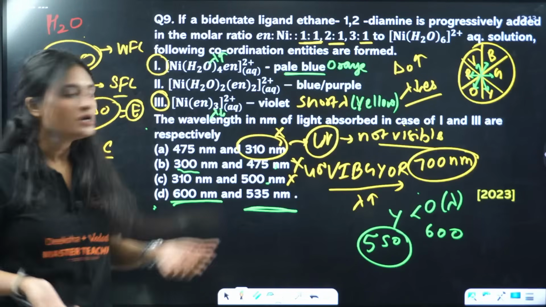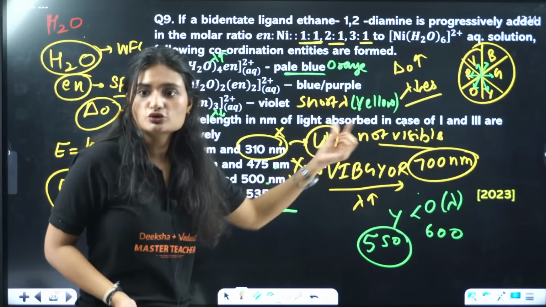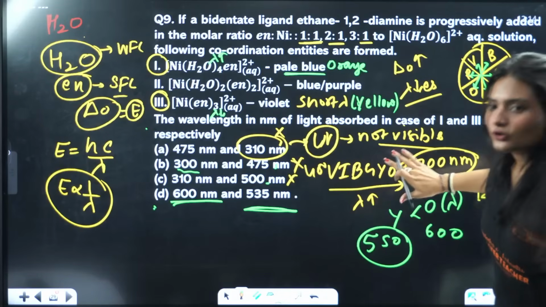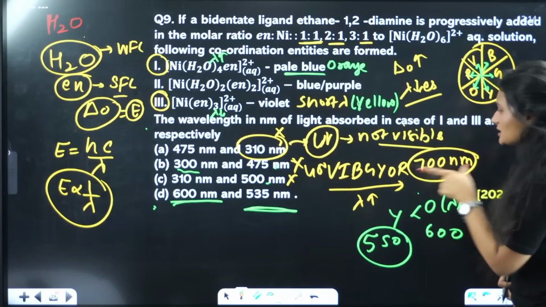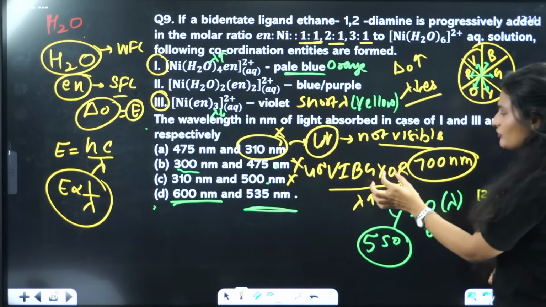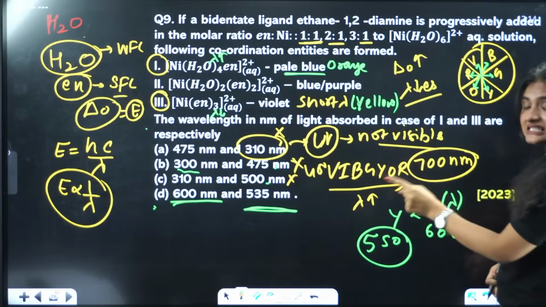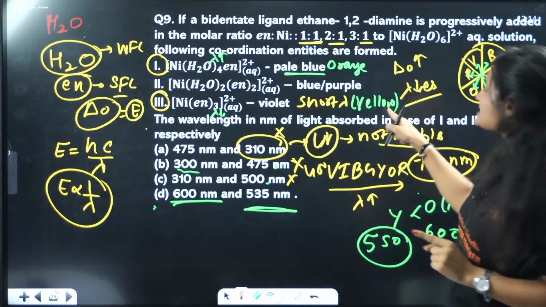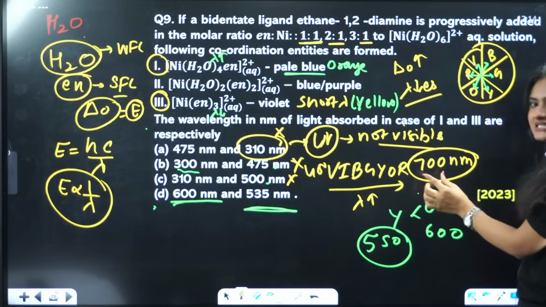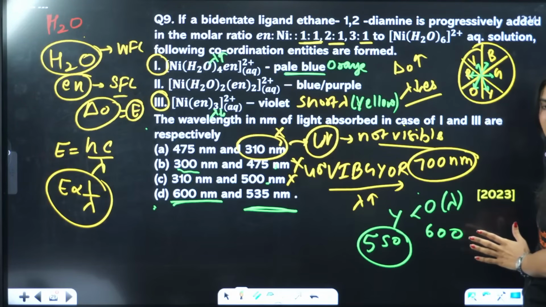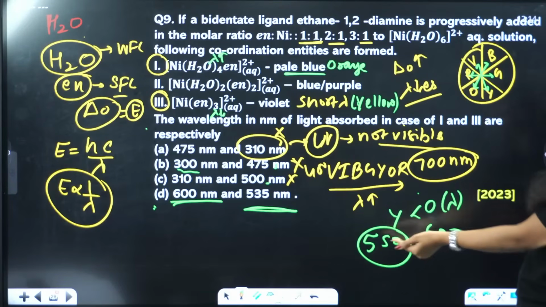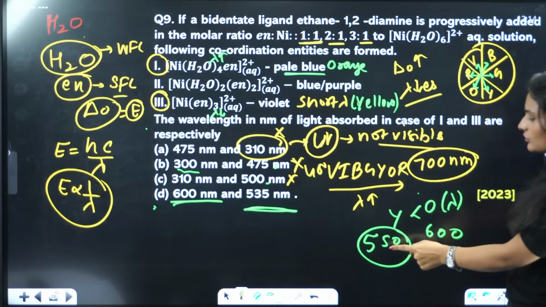Why did I need you to know? Because I needed this orange and yellow to fit in the data. How? Now see, this is VIBGYOR. When you are going from violet to red, the wavelength is increasing, 400 nanometer to 700 nanometer. Y, O: yellow, orange. Yellow has a lesser wavelength than orange. What is the range? Orange is close to red. Red is 700, so orange will be around 600. And for yellow, it's lesser than orange, less than 600. Let's say it's 550 or something. So for yellow, it's 550.